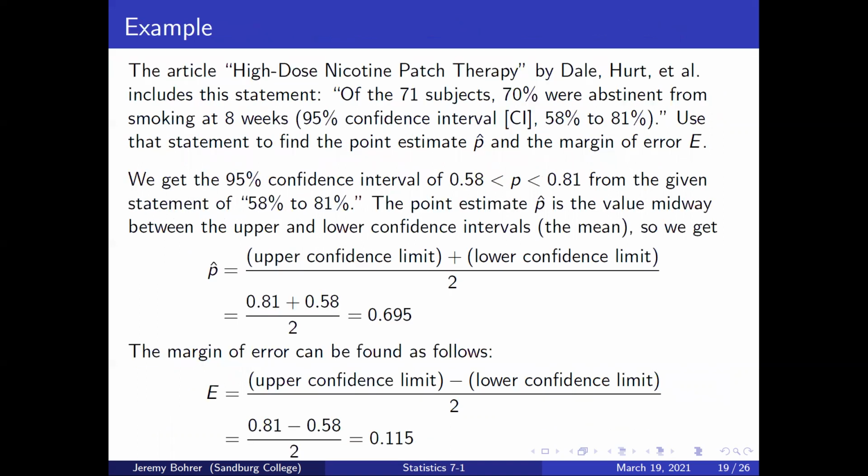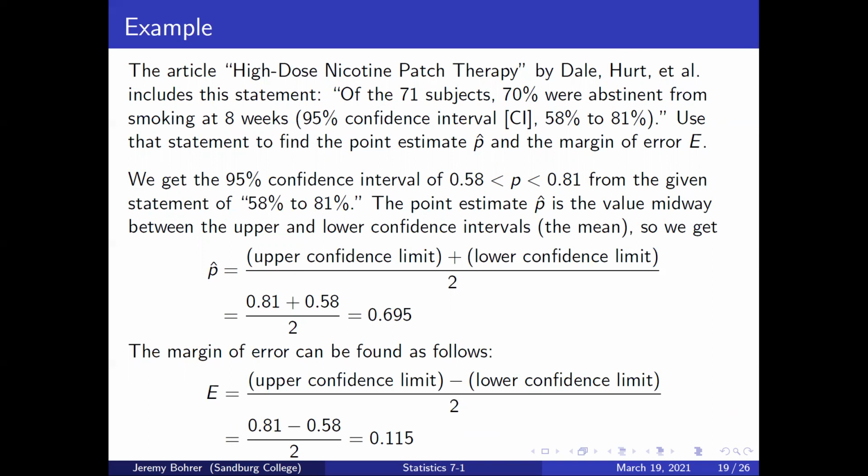The article High-Dose Nicotine Patch Therapy by Dale Hurt et al. includes this statement. Of the 71 subjects, 70% were abstinent from smoking at 8 weeks, 95% confidence interval, 58% to 81%. Use that statement to find the point estimate, p hat, and the margin of error, E.